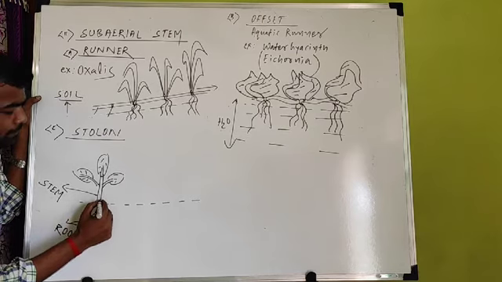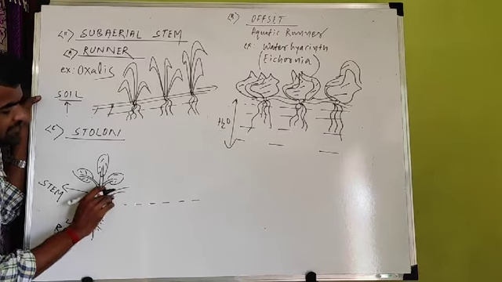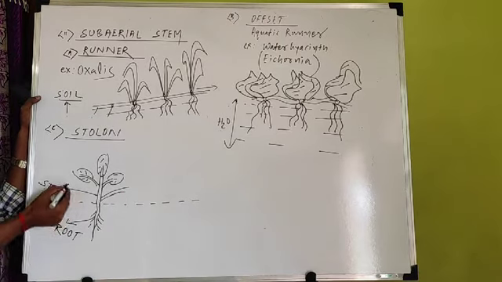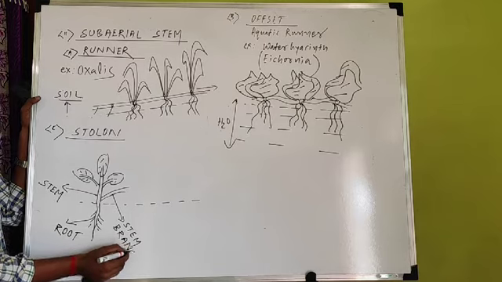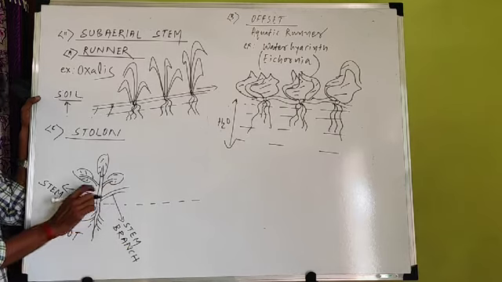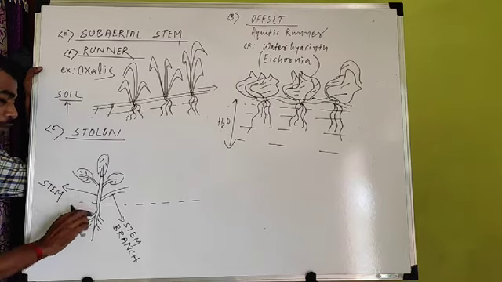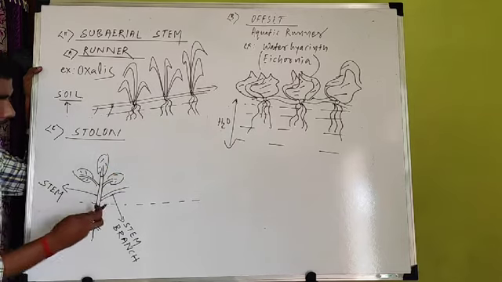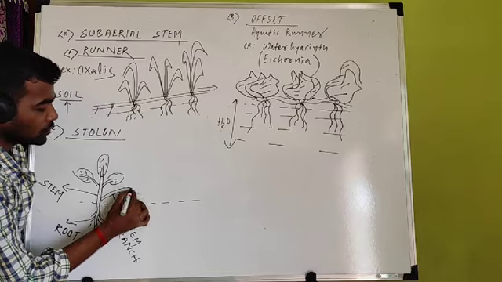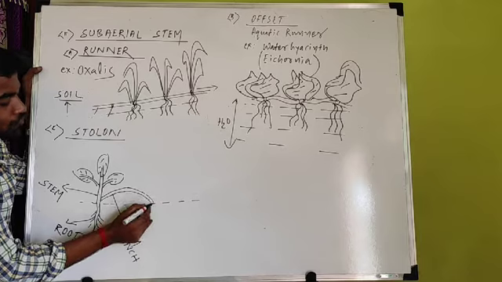One branch develops from the lower portion. This is the main stem and this is the branch, the stem branch. After formation of the stem branch from the main stem, the branch grows in a curved manner. The branch bends or curves, and it grows in such a manner that it becomes long and finally touches the ground.